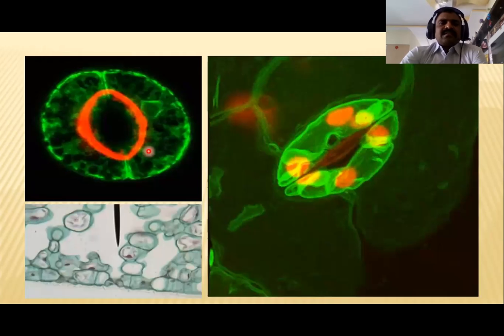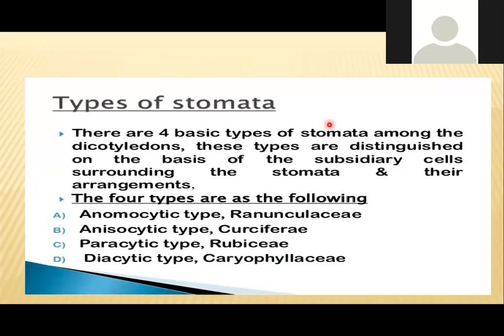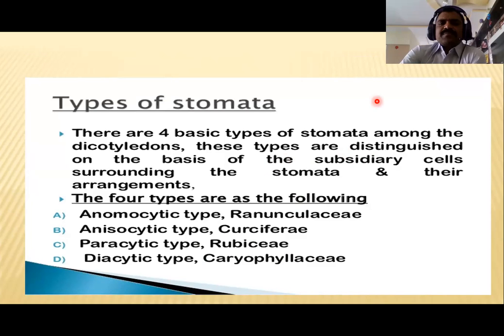This is the stomata, and we are observing how it opens and closes, and the types of stomata. In the dicot stem and leaves, there are four basic types we observed. First, anomocytic, that is the ranunculaceous type of stomata.